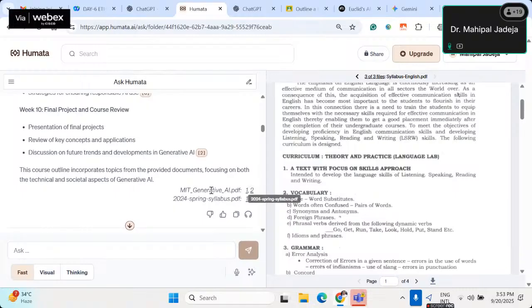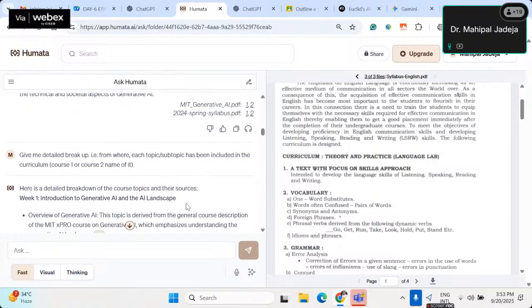As you can see, towards the end it's also mentioning from this PDF, I have referred to page number 1 and 2. From this second PDF, I have referred to page number 1 and 2. There is no mention of syllabus-english.pdf because it was not required. So it intelligently understands what is required and what is not for the given question, right? So you can imagine other use cases also.